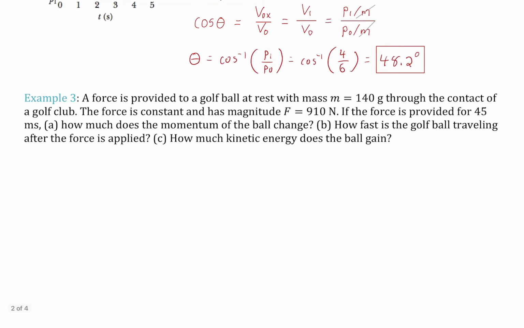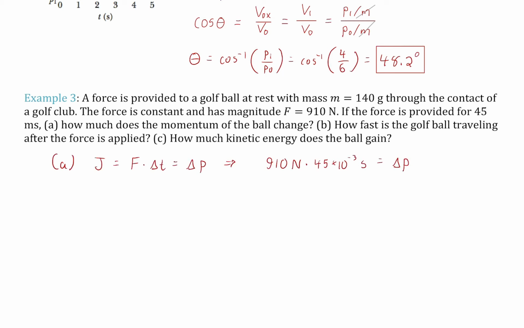A force is provided to a golf ball at rest with a mass of 140 grams. Through contact of the golf club, the force is constant, and constant means no integration, and has a magnitude of 910 newtons, yet the force is provided for 45 milliseconds, so a short time. That's typical of situations that are well suited to momentum. How much does the momentum of the ball change, and how fast is the golf ball traveling after the force is applied? How much kinetic energy does the ball gain? Simple questions, but kind of tying together a lot of ideas.